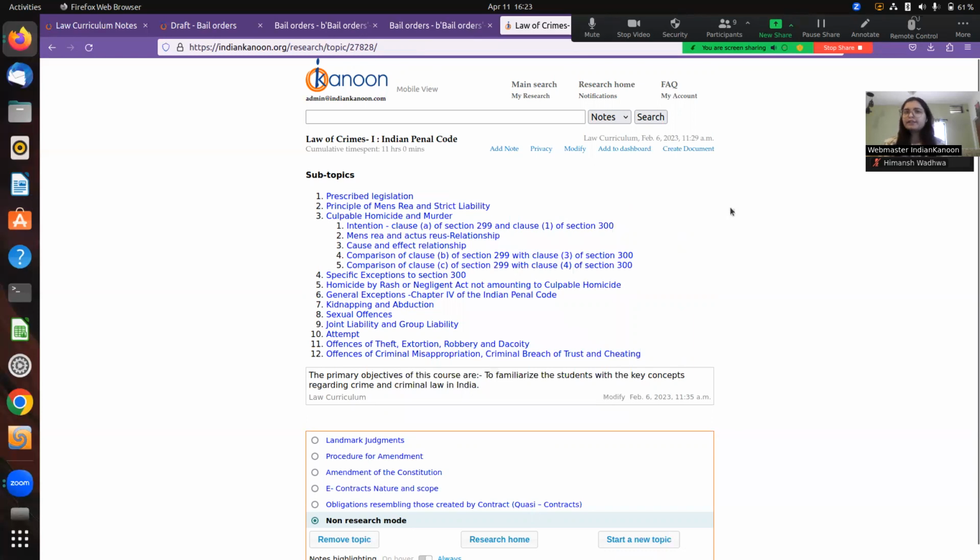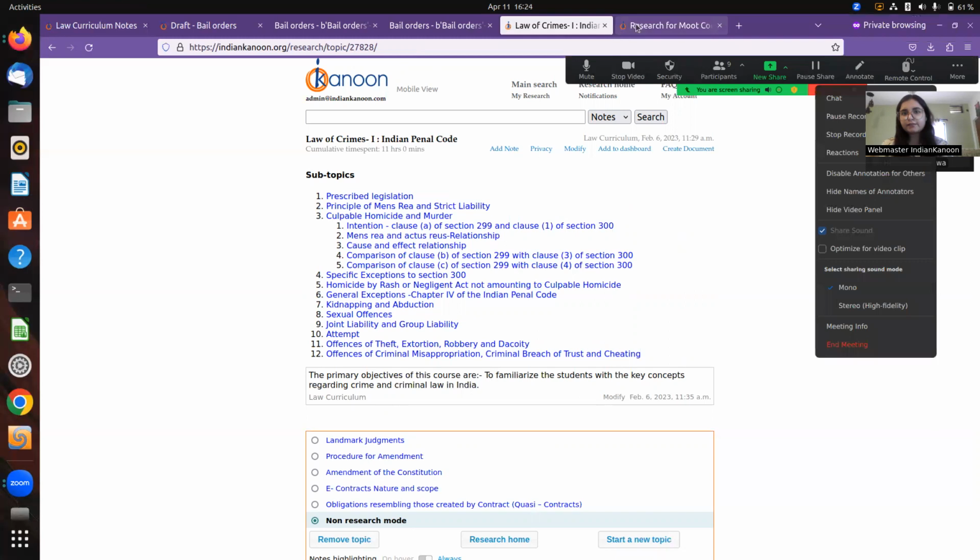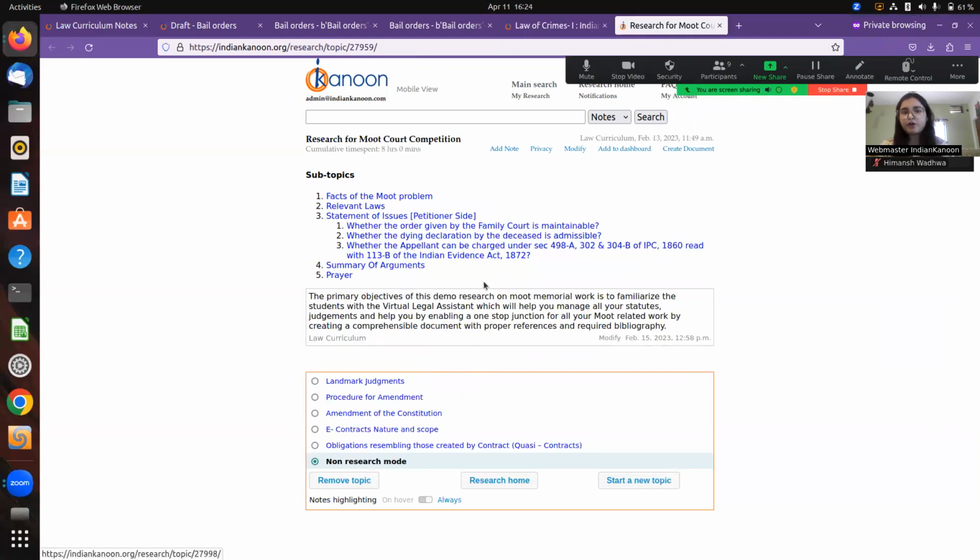And the idea of adding collaborators was to understand the fact that legal research never happens in alienation. It's always a group effort. Usually, there are larger legal teams that work on the same case. Similarly, there are students who are also collaborating all the time for various assignments. Here, we show you an example of research for a moot court competition.